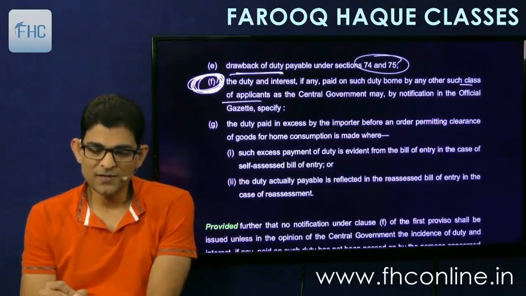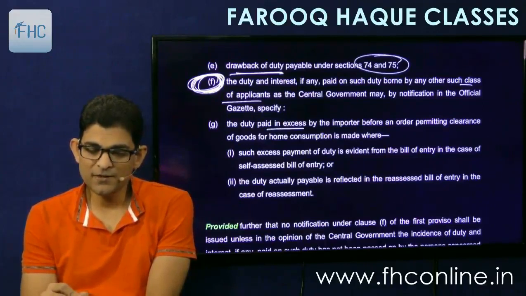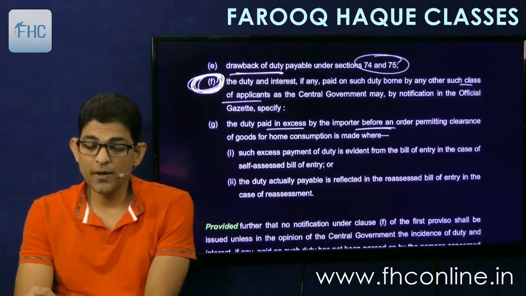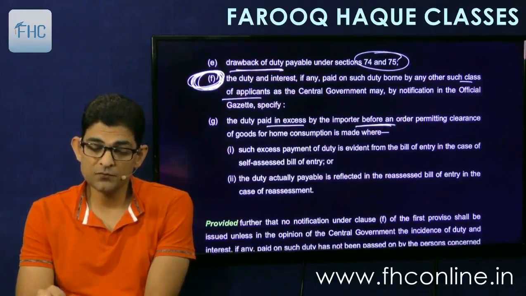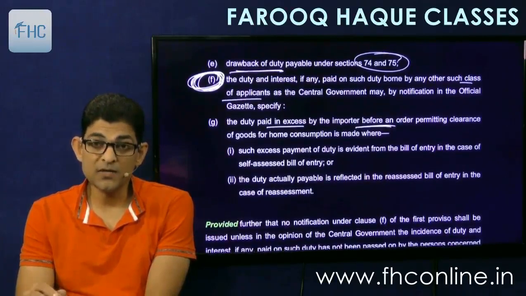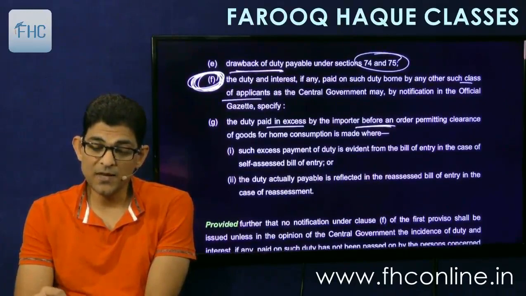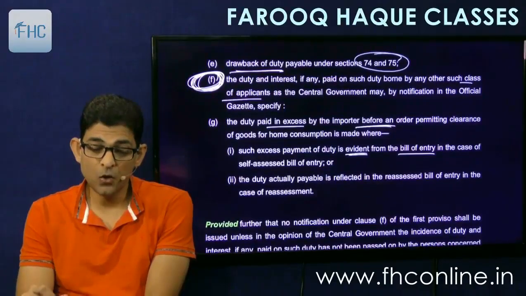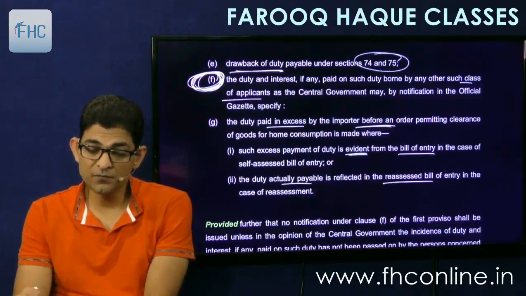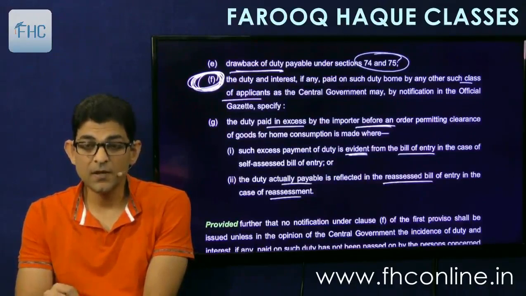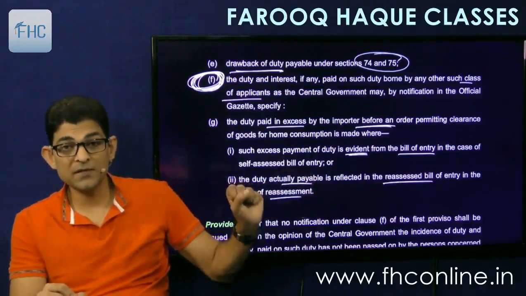And last is G, the duty paid in excess by the importer before an order permitting clearance. Underline, before an order permitting clearance of goods for home consumption is made, where such excess payment is evident from the bill of entry in the case of self-assessed bill of entry, or the duty actually payable is reflected in the reassessed bill of entry in the case of reassessment. Reassessment means where the department has made the assessment.